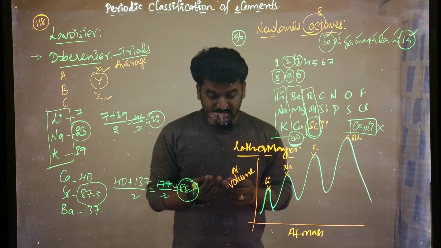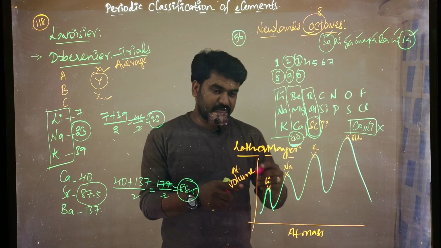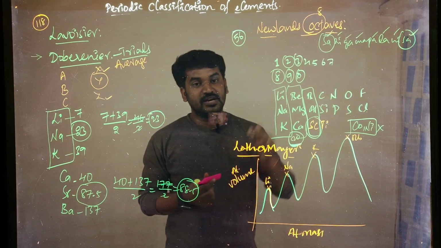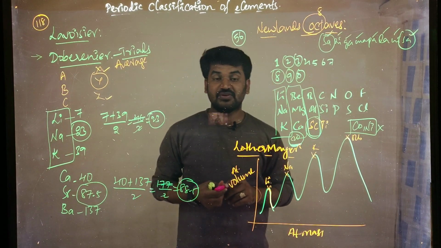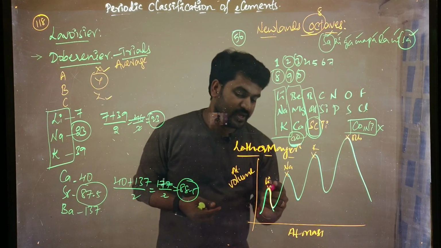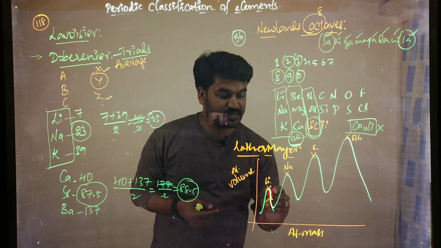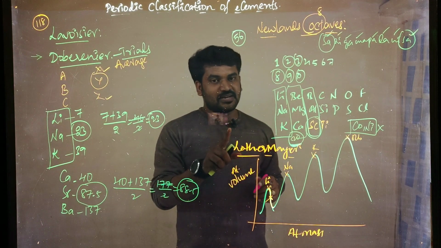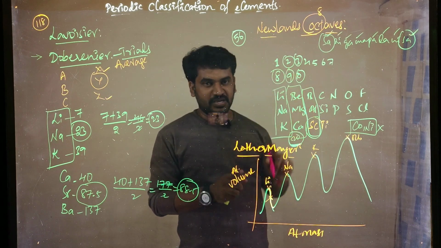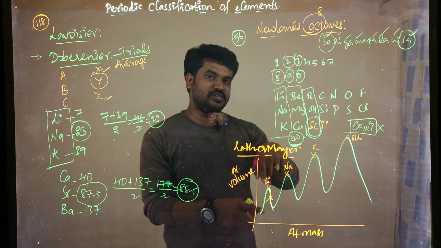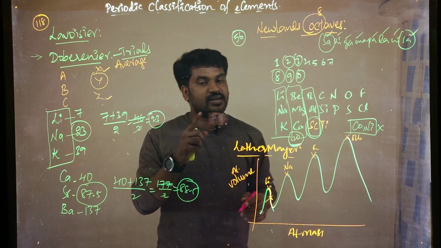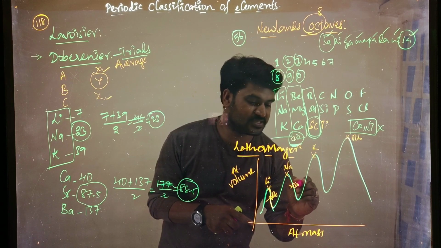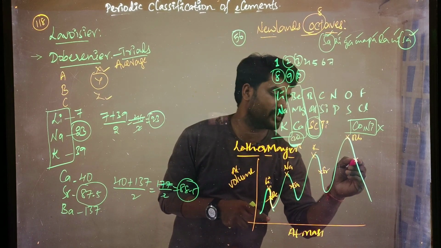Then from the peak you come downside; that position we call the descending position. At that place, alkali earth metals are there, like beryllium, calcium, strontium, barium.